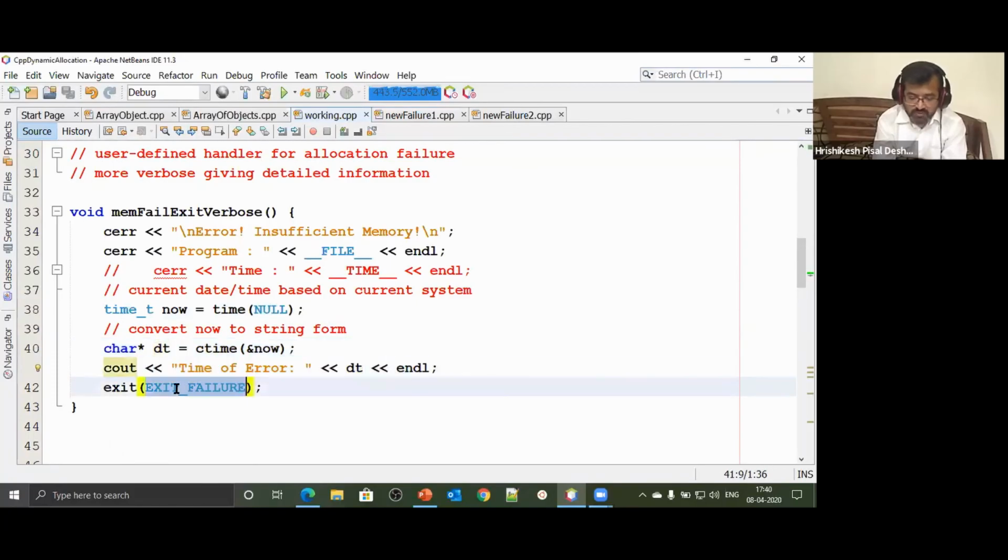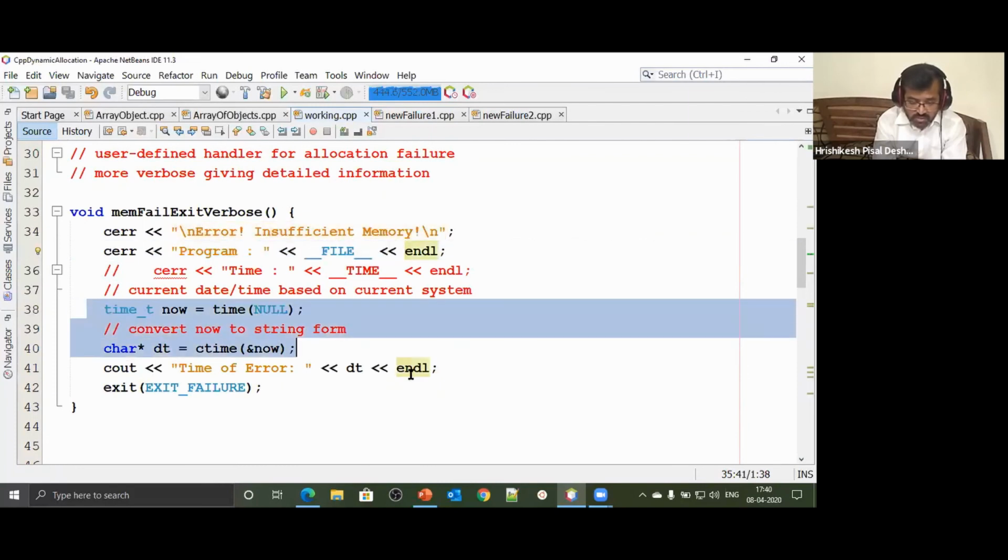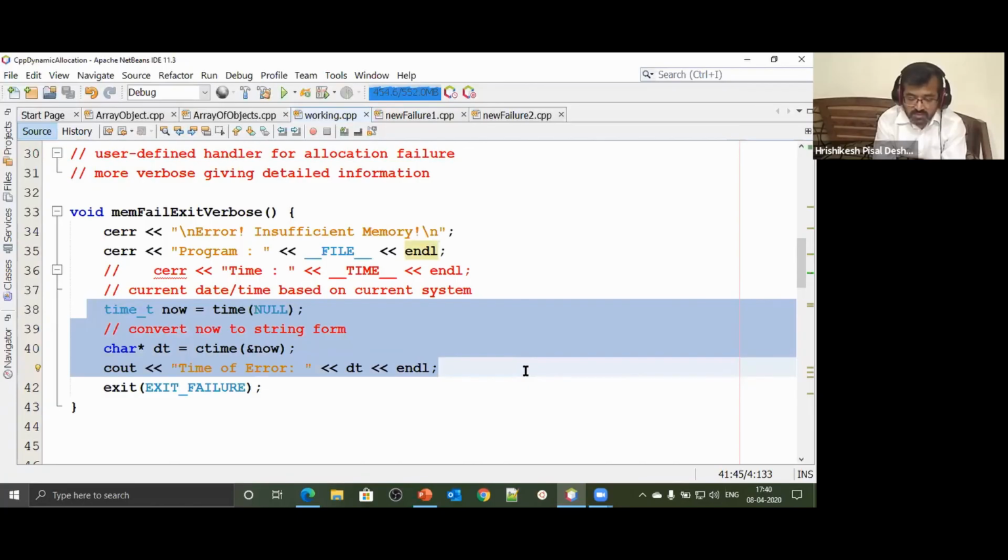And then I said exit failure. That's okay. So this was a bit better than the first version, because it is not just giving an error message. It is also telling which file has failed. It is also telling the time when the file has failed. So for a person who's going to maintain your application, this is quite a wealth of information. So this is a better way to terminate your program.